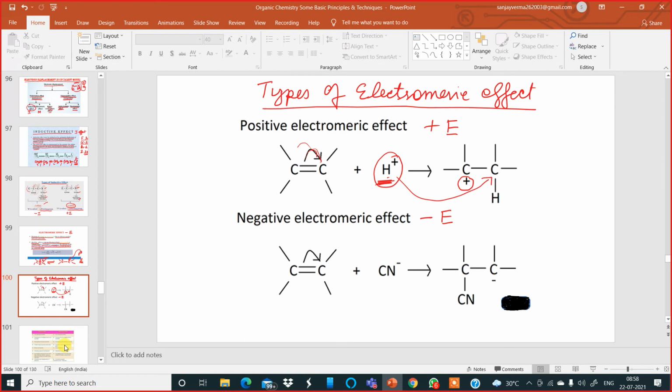How can I define this? When the electrons of a pi bond are transferred to that atom of the double bond to which the reagent gets attached. The reagent is attaching over here and the electrons are also coming over here. That time it is called plus E effect. Otherwise, if the electrons are falling on that carbon but the attacking reagent is attacking the other carbon, joining with the other carbon, that time it is called minus E effect, the negative electromeric effect. So these are the two types of electromeric effect.